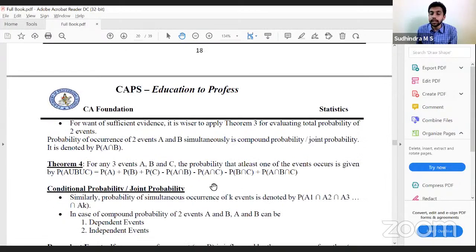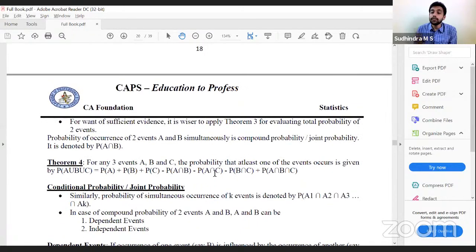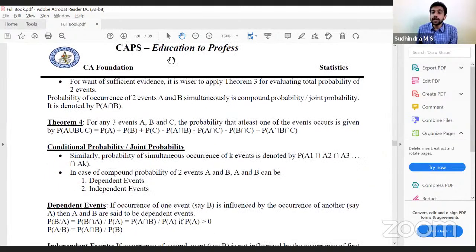Then we have compound probability: probability of occurrence of two events simultaneously, or two or more events simultaneously. That is P of A1 intersection A2 intersection A3 up to AK. Before understanding conditional probability or compound probability, we have to understand two types of events: dependent events and independent events. What are dependent events? If the occurrence of one event is influenced by the occurrence of the other, they are called dependent events. If there are two events A and B, and the occurrence of event B is influenced by the occurrence of the other event A, then A and B are said to be dependent.